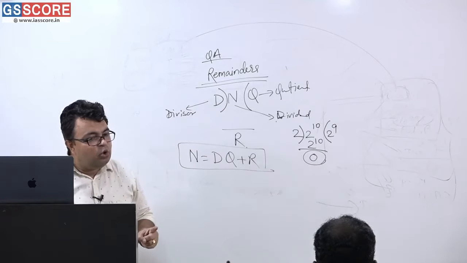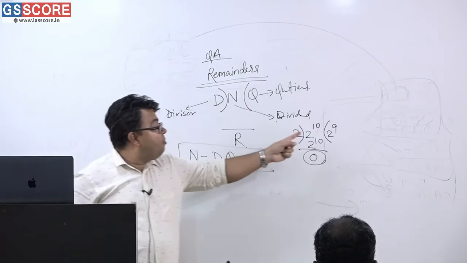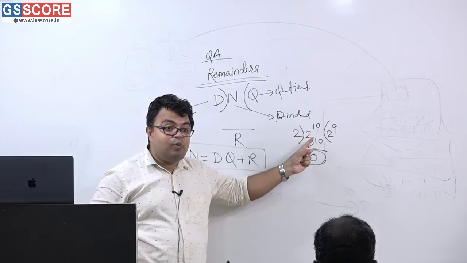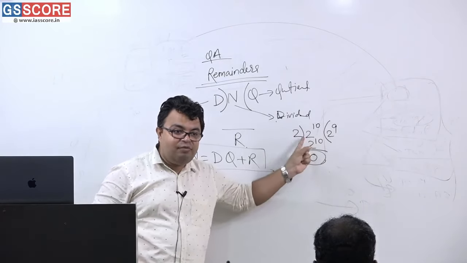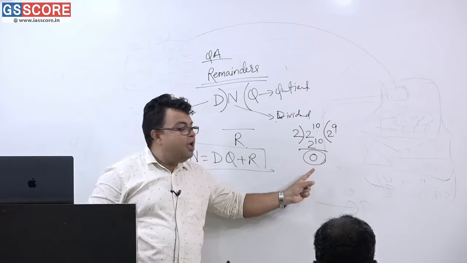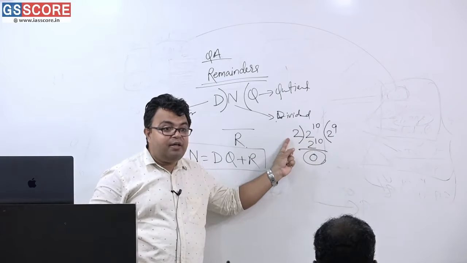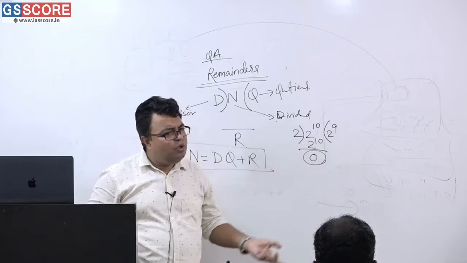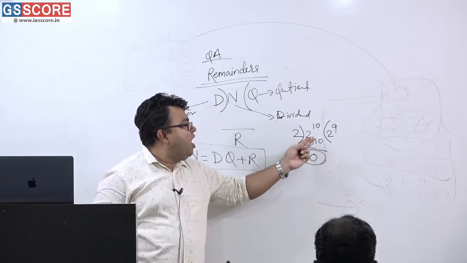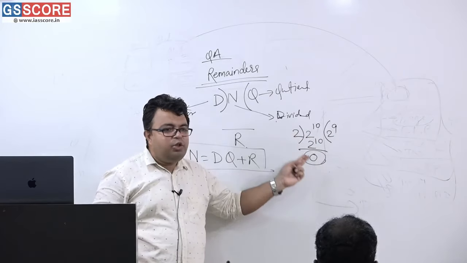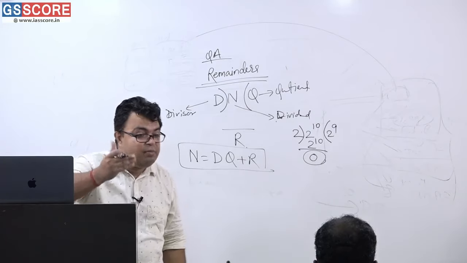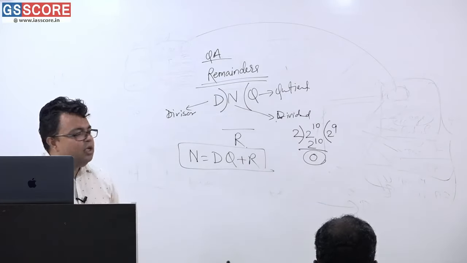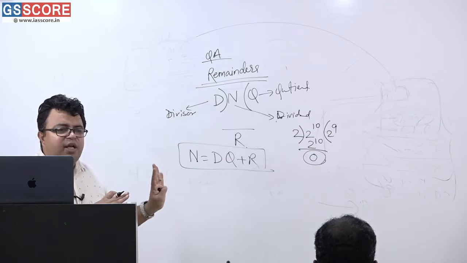The remainder is 0 only when the number is completely divisible. For example, 12 is completely divisible by 2, so the remainder will be 0. 2 sixes are 12, and this is 0. If you are dividing 100 by 10, here will be 10, here will be 0, that you eventually understand. If you divide 100.5 by 10, you are getting 0.5 as remainder, that is, 1 by 2 as remainder. That can also be understood in this very manner. So this is a very simple scenario that I have given.